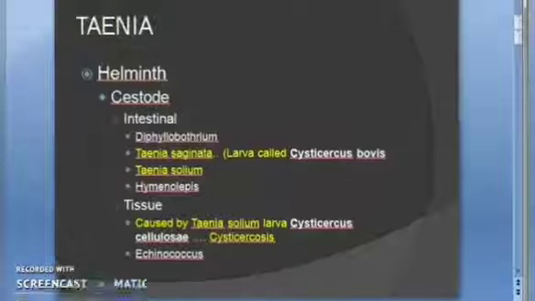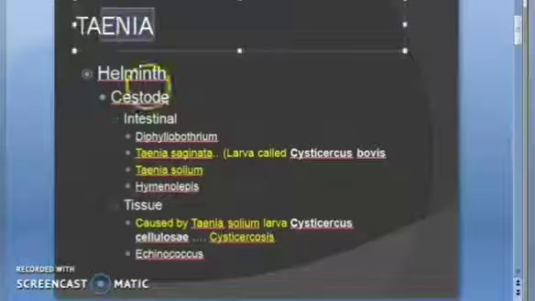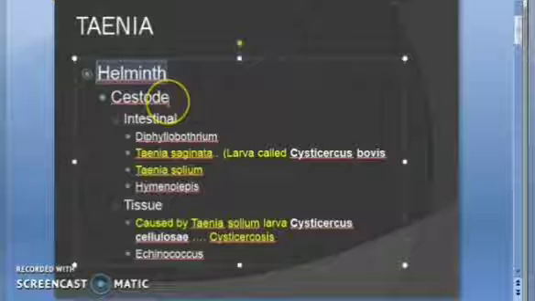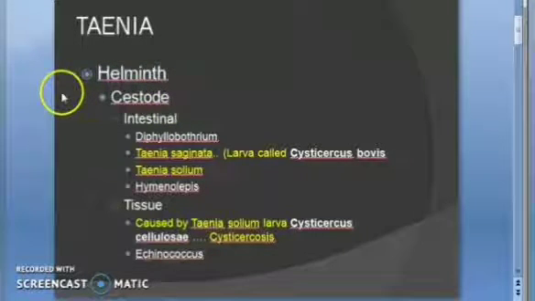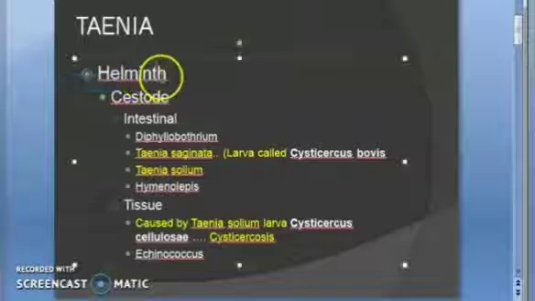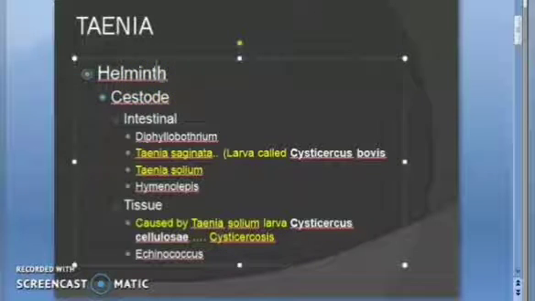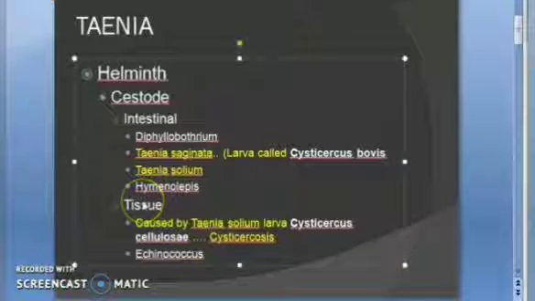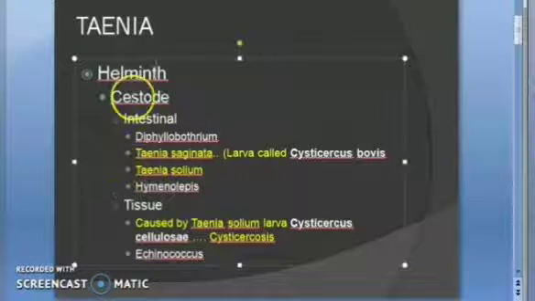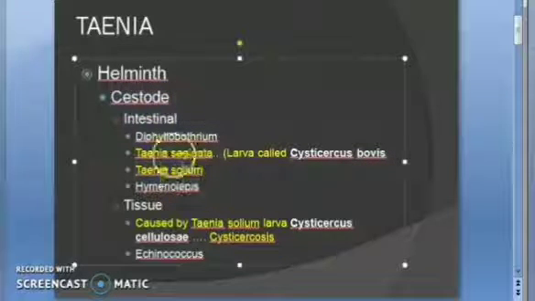What is Taenia? Taenia is a helminth. Right? That means it is a platyhelminth. They are saying helminth, platyhelminth. What is platyhelminth? What is helminth? Okay. So let's go with this. It is a flat helminth. So platyhelminth, correct?